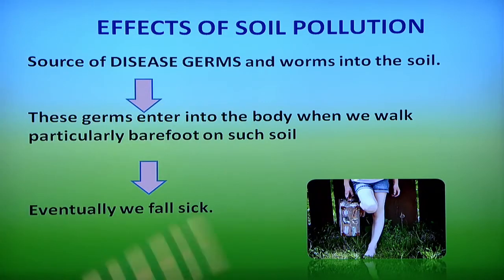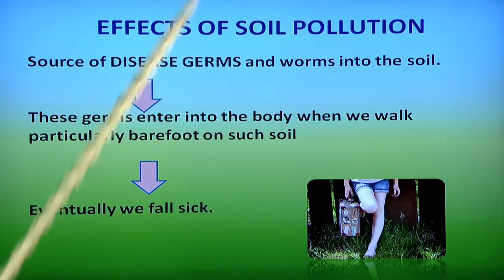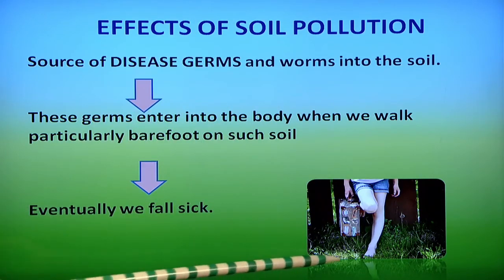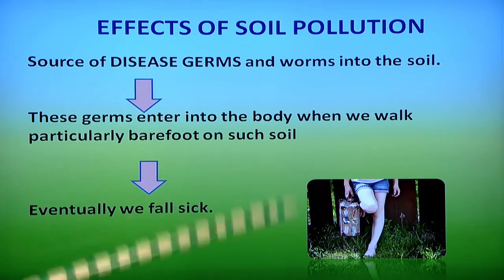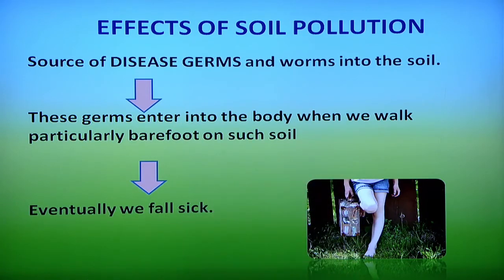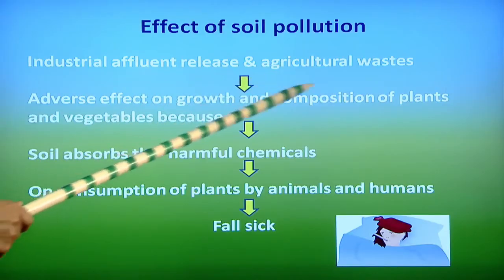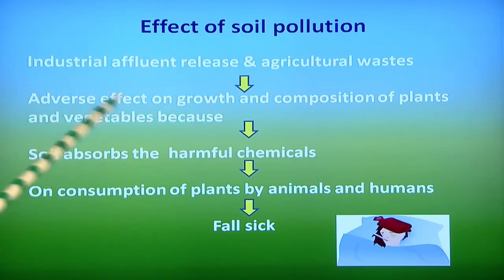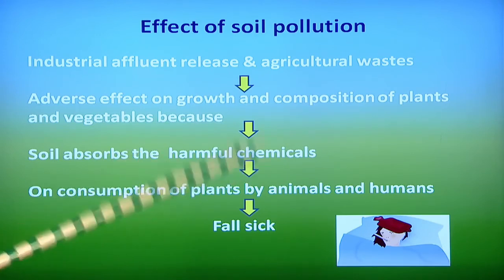What harm is soil pollution causing? I told you earlier, sources of disease, germs and worms are present in the soil. What do they do? When you are walking barefoot in that soil, these germs pass into the body through the bare feet, and eventually we can fall sick. What happens again? When industrial effluent and agriculture waste are released, it can affect the growth and composition of plants and vegetables, because soil absorbs the harmful chemicals.